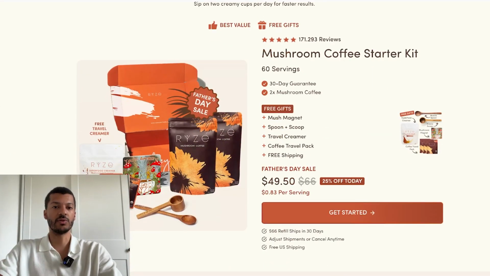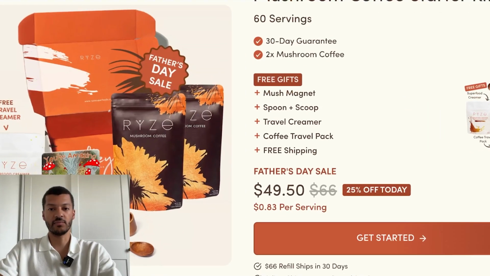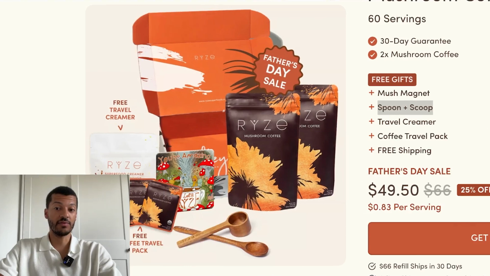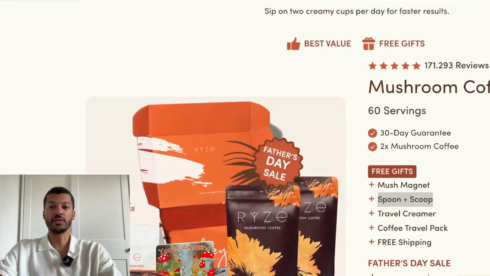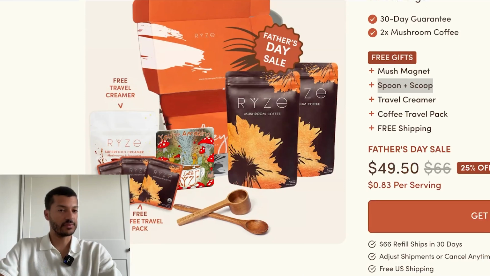Another one to show you what else you can do is essentially to push this to the extreme. Go one step further and say, okay, let's do a bundle. Obviously, again, it's 25% off, but you have just more stuff in it. It's a higher AOV, a higher order value. Instead of 27, it's 49, but you get a travel creamer, you get a coffee-free travel pack, and so on and so forth, right?